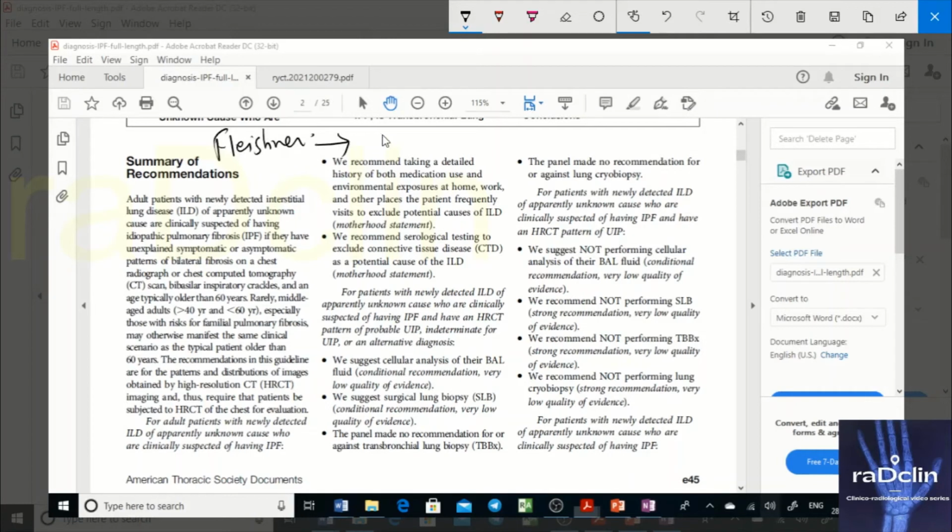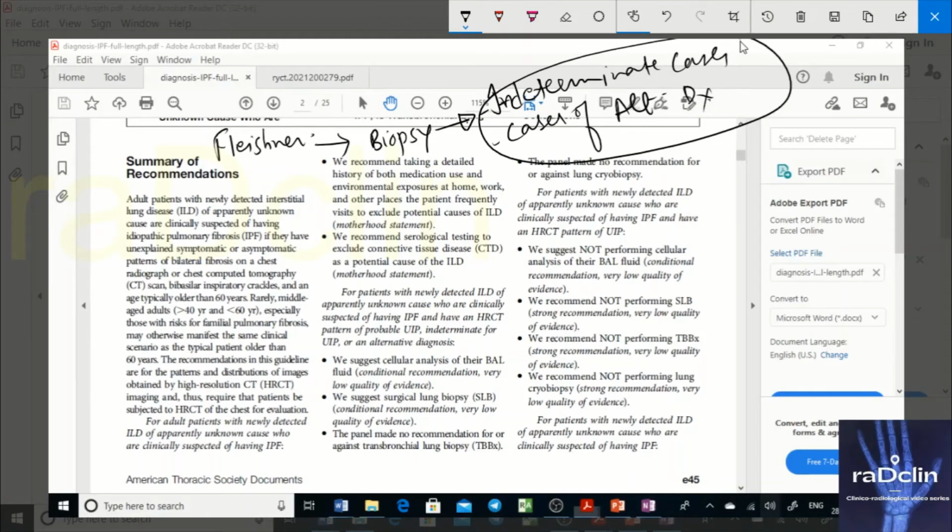According to Fleischner, biopsy is recommended only where? Only in cases of indeterminate cases and cases of alternative diagnosis. Fleischner says that you do biopsy here only.